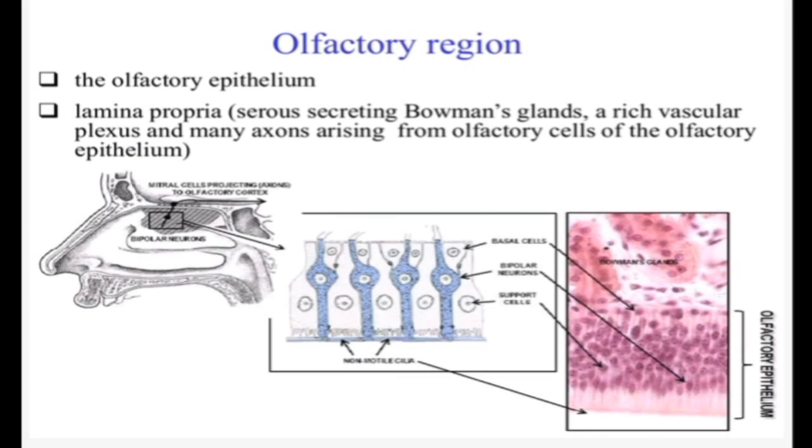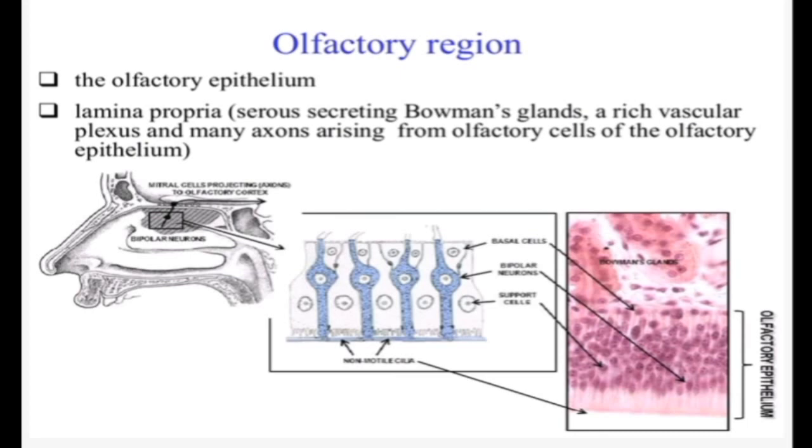So the olfactory mucosa is present in the roof of each nasal cavity, and it extends down over the superior concha and the upper part of the nasal septum. It is yellowish brown in color, in contrast to the pink coloration of the ordinary respiratory mucosa. Olfactory epithelium is also of the pseudostratified columnar variety.